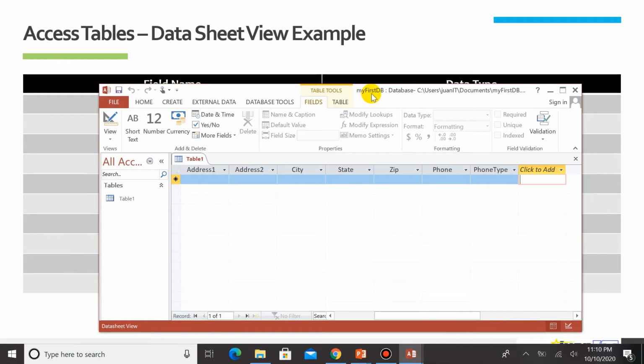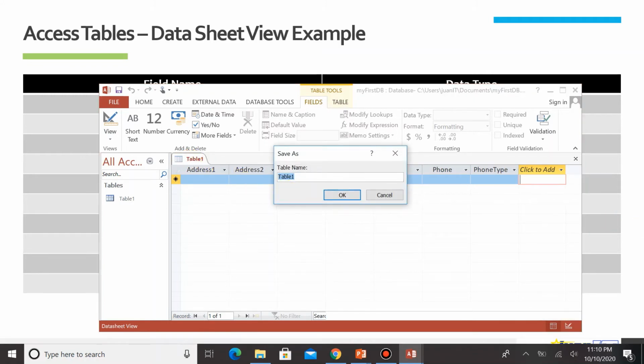So let's go ahead and save the table. To save the table, right-click here on Table1 and then hit Save. You can name the table as, say, Employee. Or usually we have a naming convention. If it is a table, we denote it as tbl. So tbl is for table and then Employee. But then you could simply use Employee.